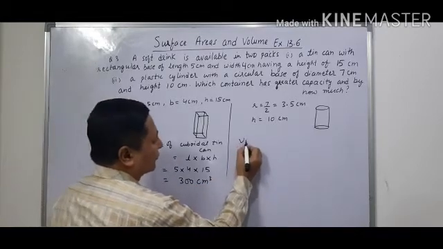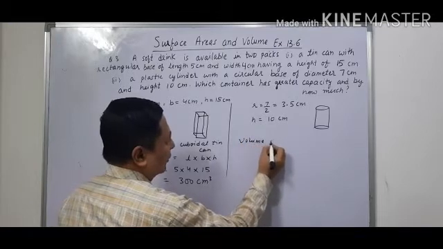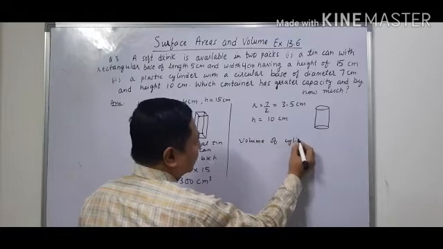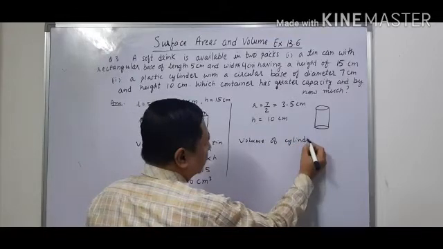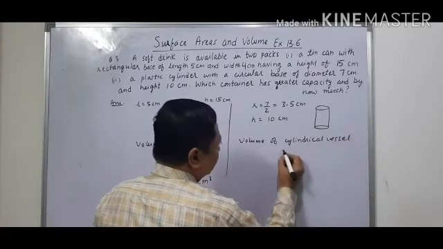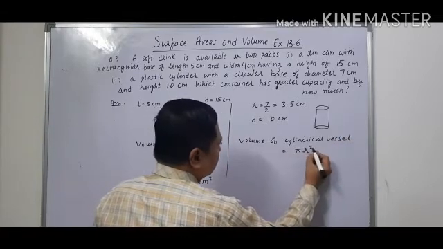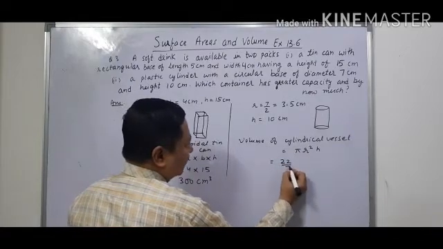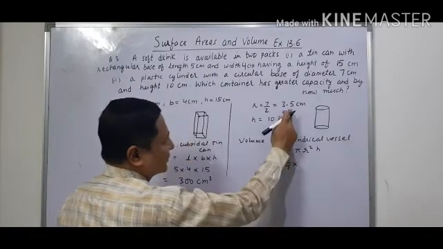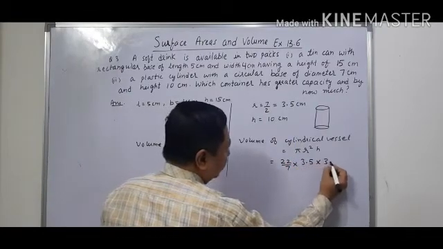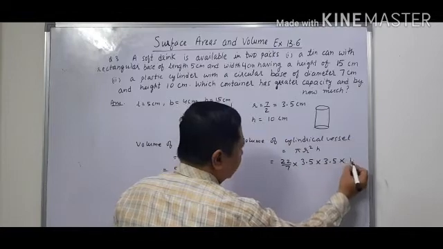Now the volume of the cylindrical plastic vessel is given by the formula pi r square h. So that will be 22 upon 7 into 3.5 into 3.5 into 10.